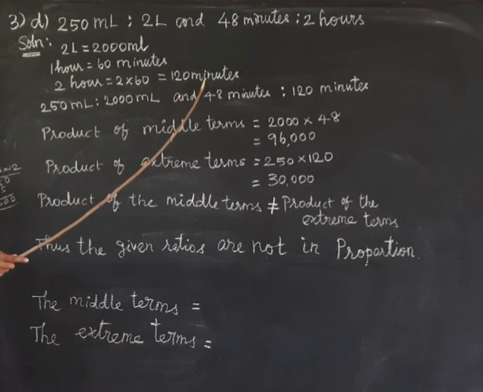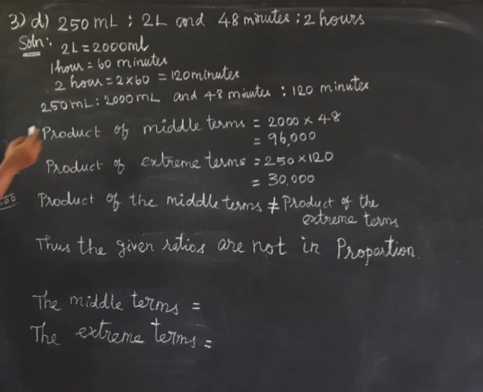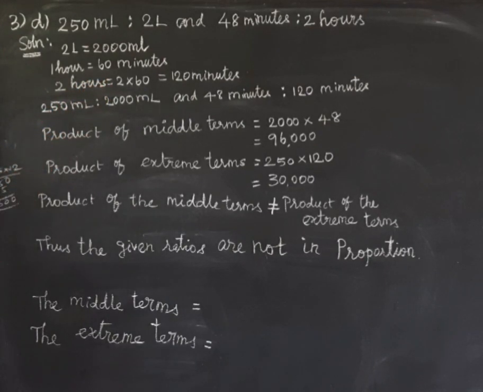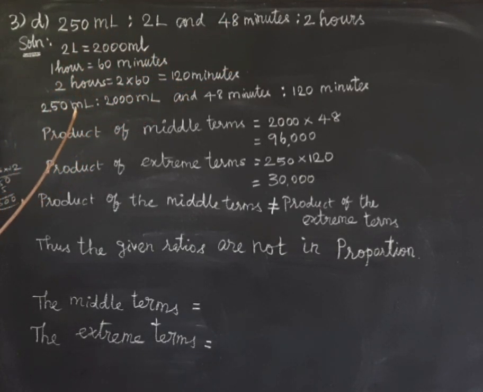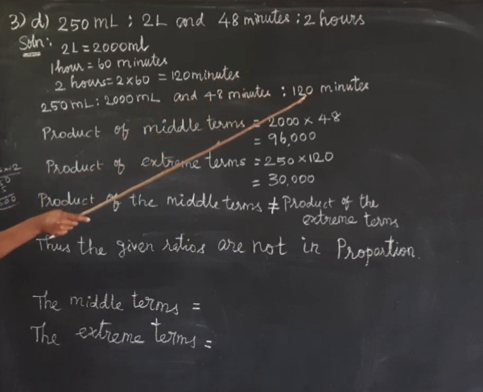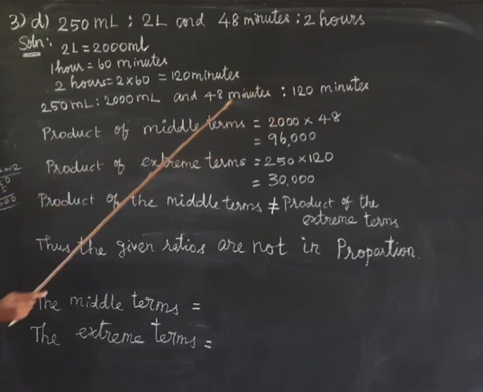So the new terms are 250 milliliter is to 2000 milliliter, and 48 minutes is to 120 minutes.